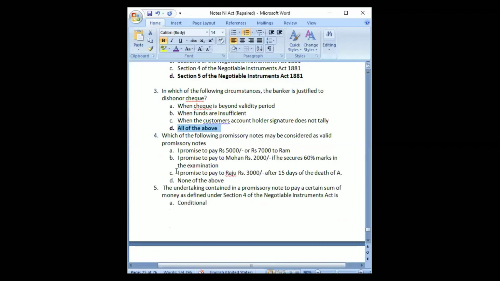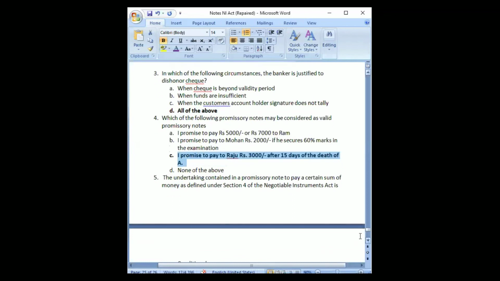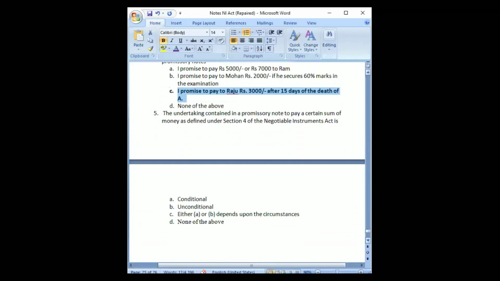It's C. Yeah, I promise to pay Raju 3,000 after 15 days of death of A. In this case, that is sorted, but whether a person would get 60% or not is not sorted. Whether the person would appear for that exam or not, that is also not sorted. And here the amount itself is not clearly mentioned. It may be 5,000, it may be 7,000.